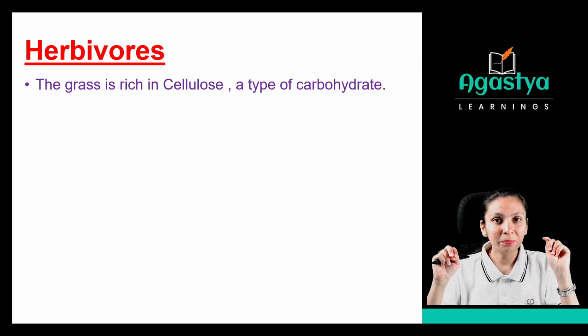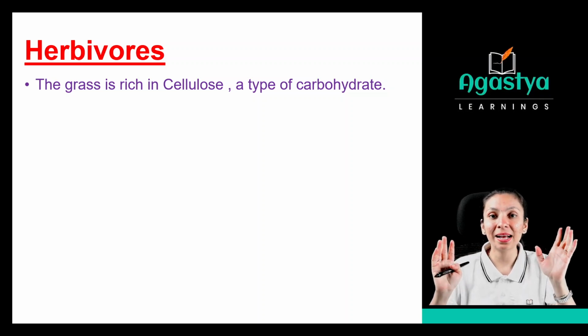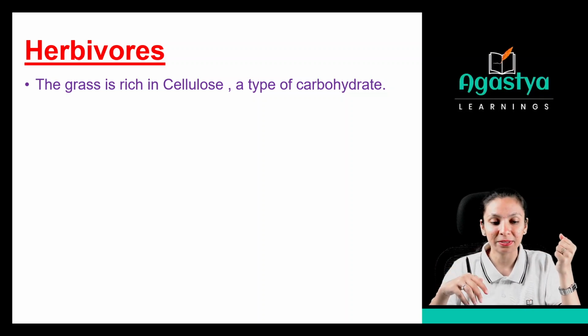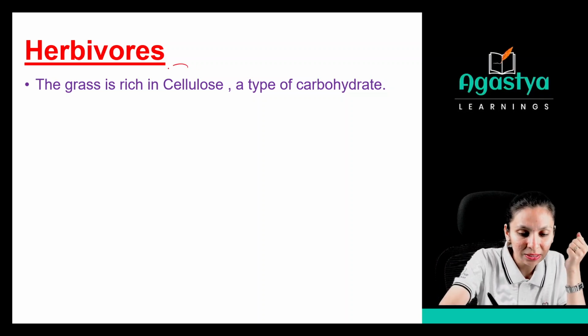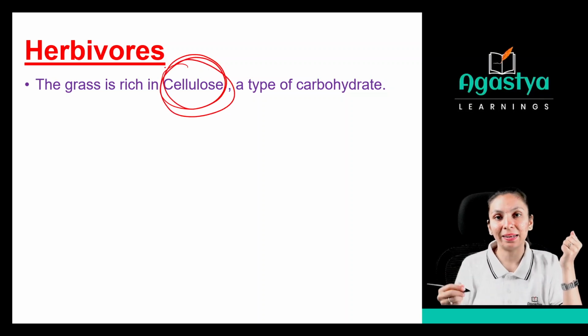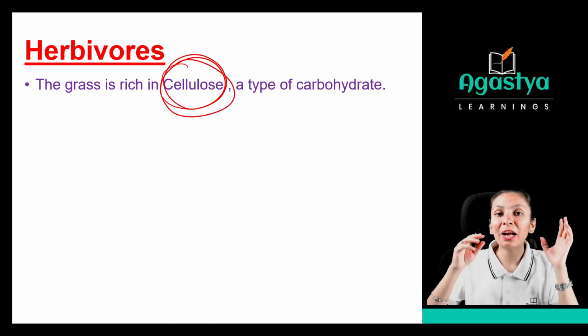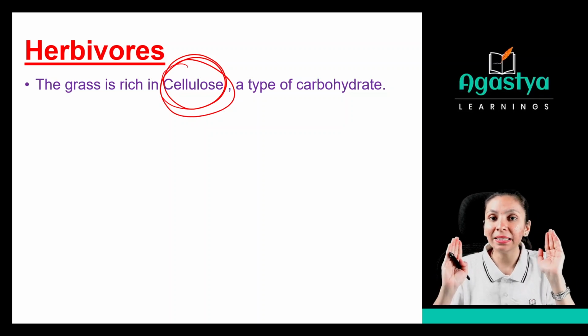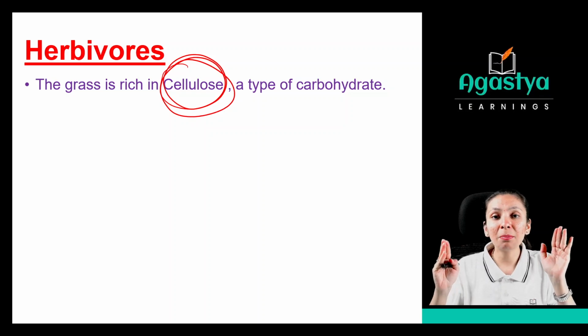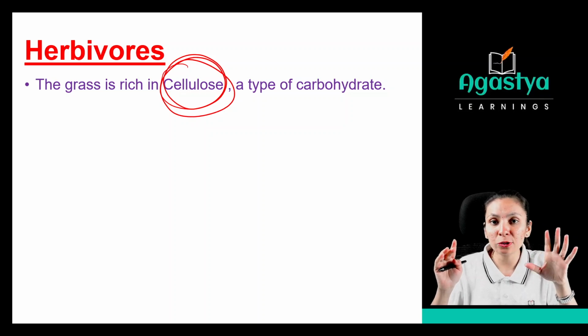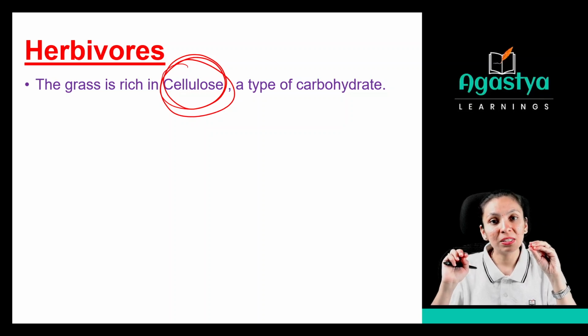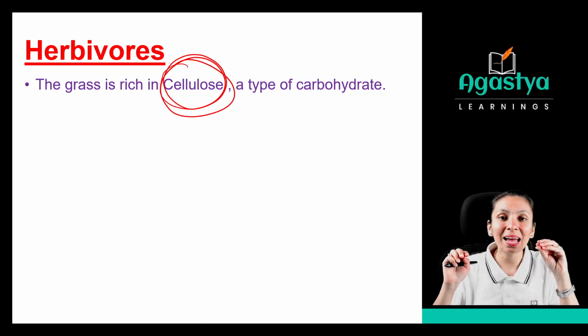Do you know the reason? So let's understand why we cannot eat the grass and a cow can easily digest the grass. See, the grass is rich in cellulose. That is a form of carbohydrate. You know carbohydrates? We have different biomolecules present in food. As you have heard about proteins and fats, right? So we have carbohydrates too. So this cellulose which is there in the grass, that is a carbohydrate.